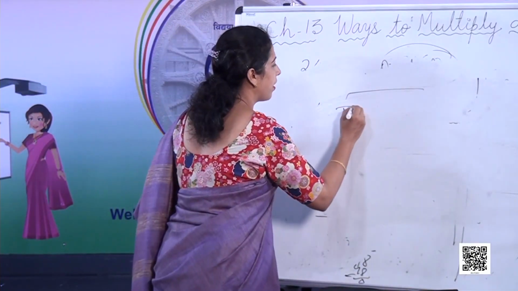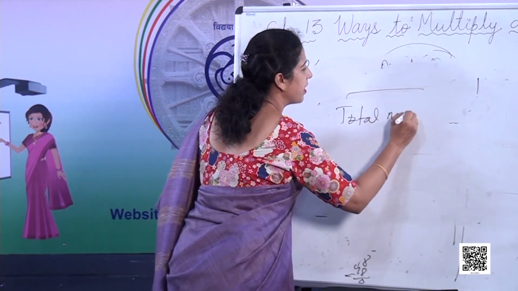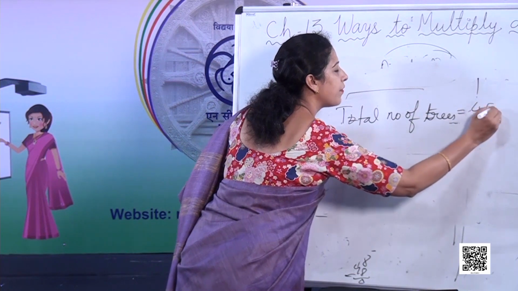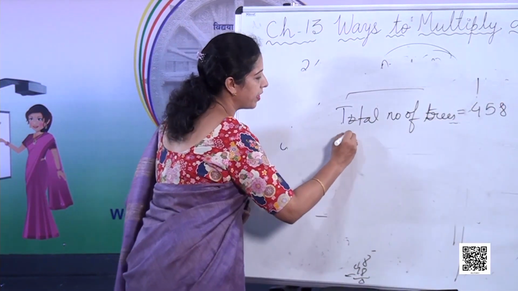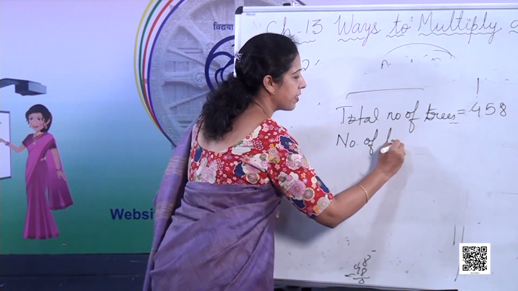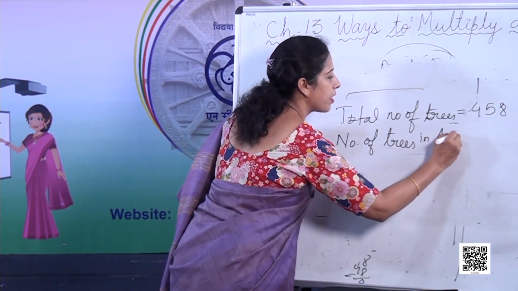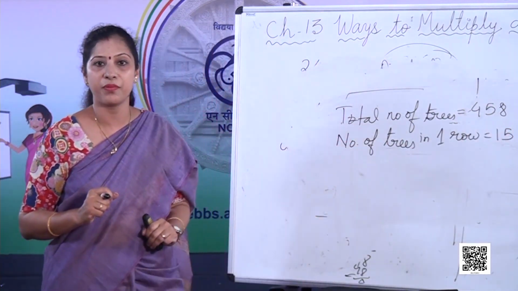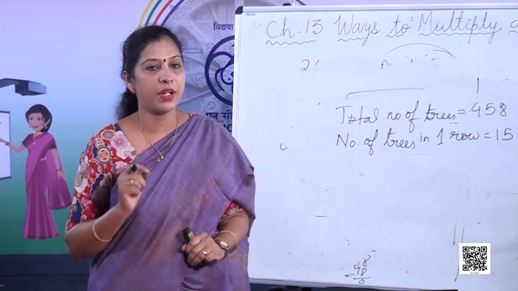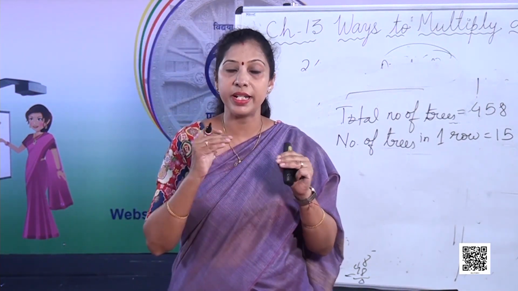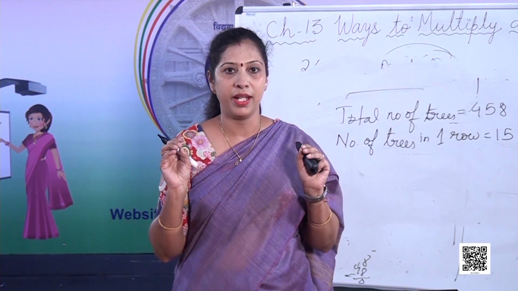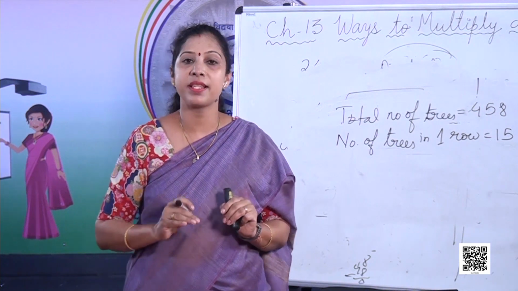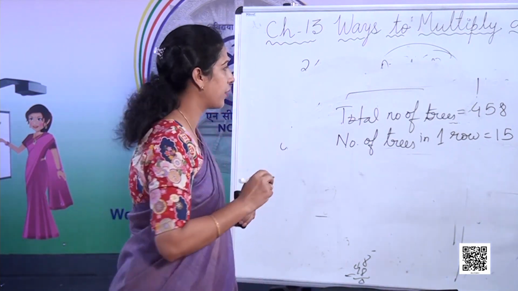So total number of trees is equal to 458. And number of trees in one row is equal to 15. Now you have to find out the total number of rows. Now children, whenever you are doing any word problem, try to read it clearly and properly. यहाँ पे लिखा गया है कि उसके पास 458 एप्पल ट्री हैं और उसके पास 15 ट्रीज वो एक में प्लांट करेगा. तो क्या करेंगे हम?